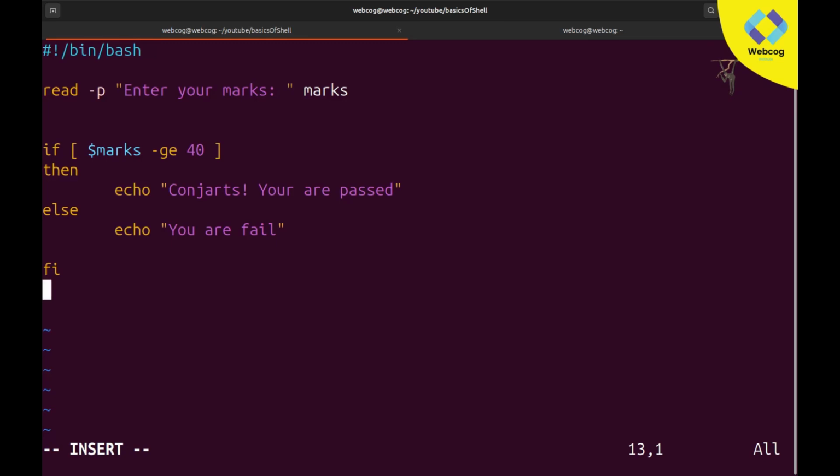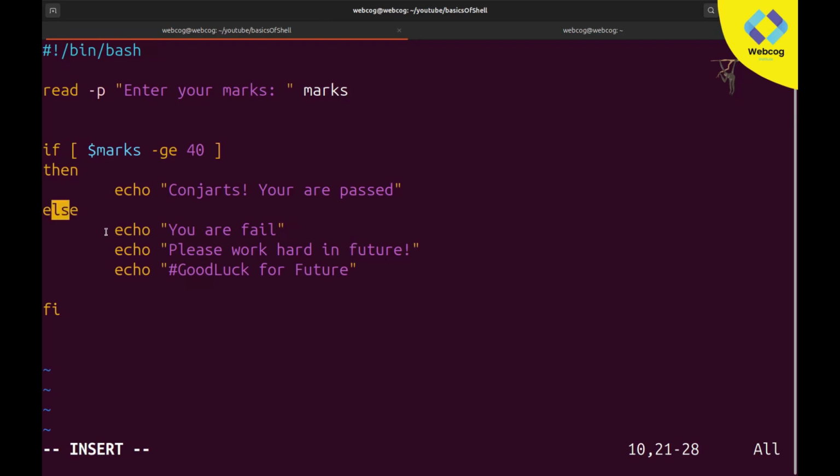You can write more logic here. After this echo, as you can see, this echo is printing. After that, I'm also going to print one more thing. You can write any amount of code now. I will print "please work hard in future", and after that I will print echo "good luck for future". So if the else block is executed, these three lines will be called out.